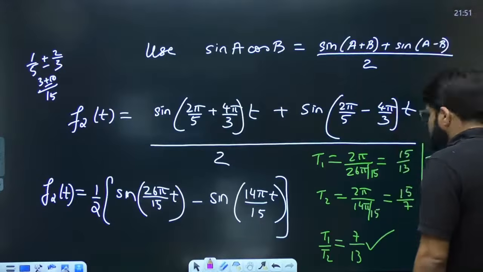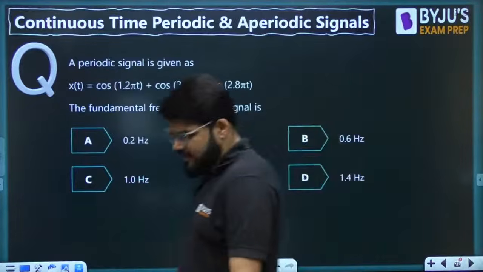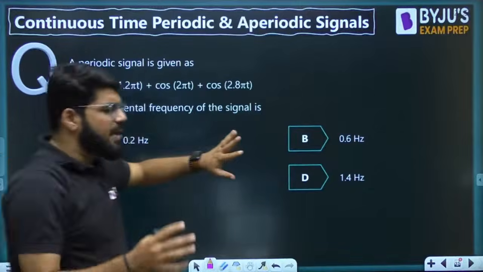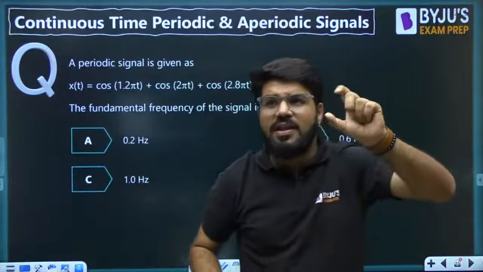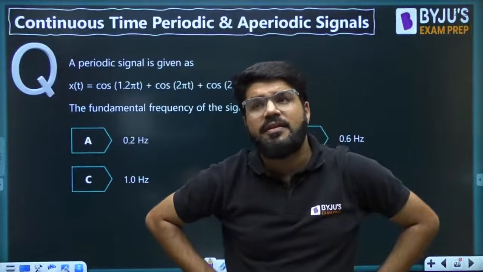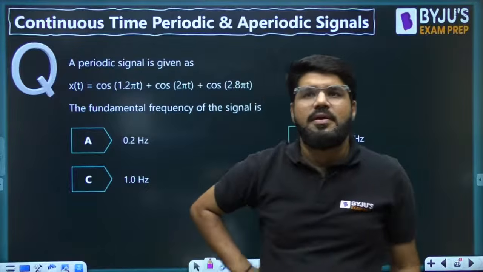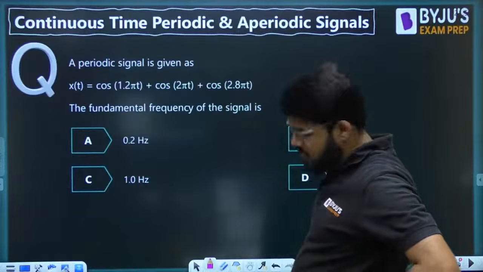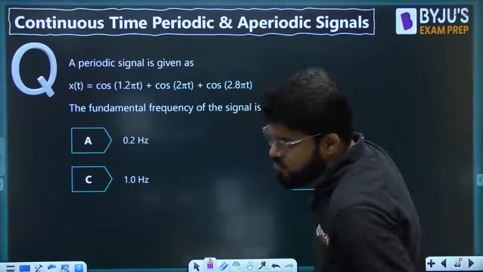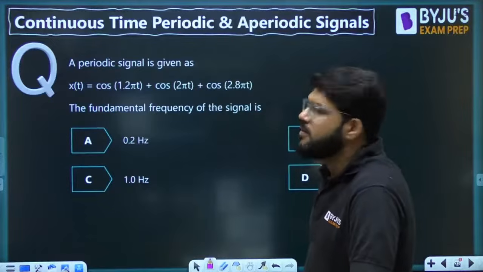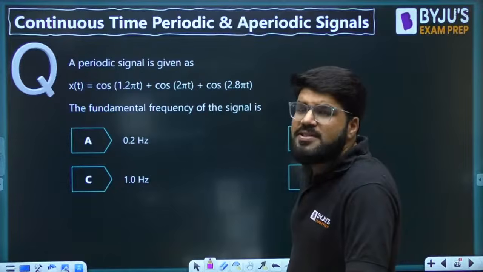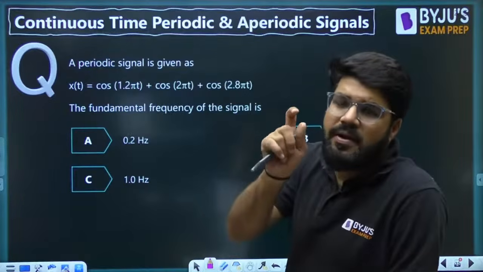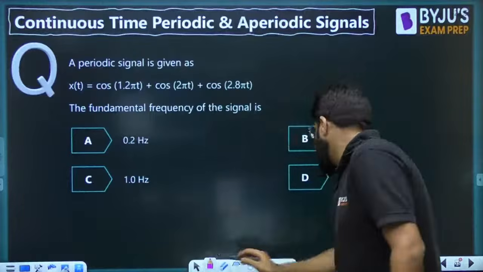Chalo. Sir, if 3 signals are there, what is the fundamental frequency of the signal here? A fundamental time period, any of these they can ask you. So if there are 3 signals, cos 1.2 pi t plus cos 2 pi t plus cos 2.8 pi t, no worries, even if it is 3 cases. You can do the cross multiply trick 2 times, or you can directly go with the LCM method, right?